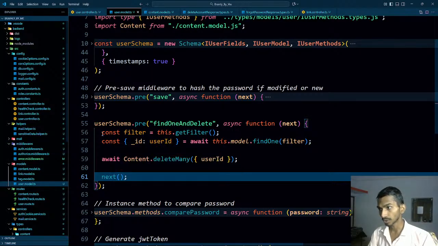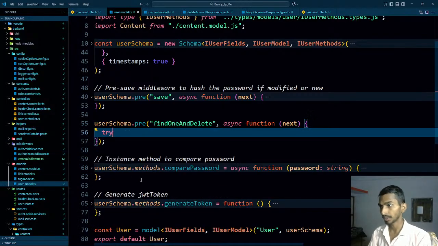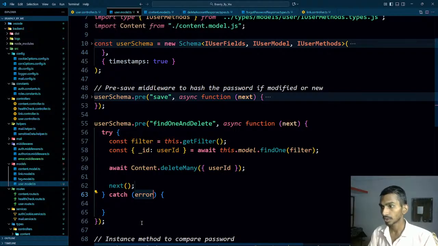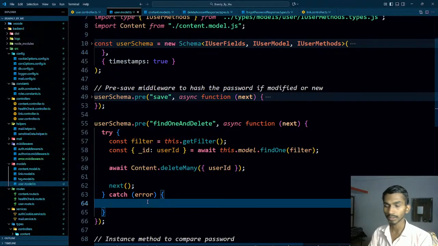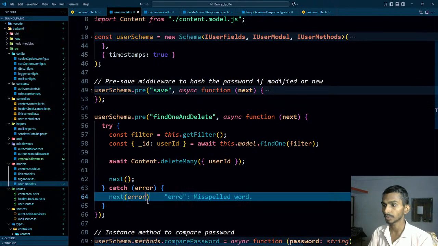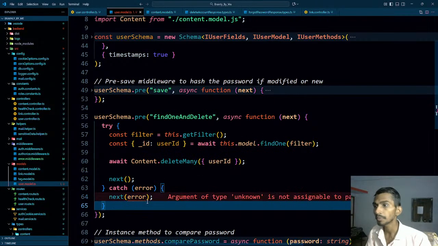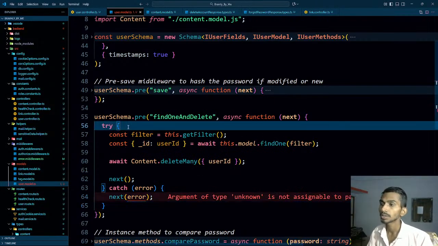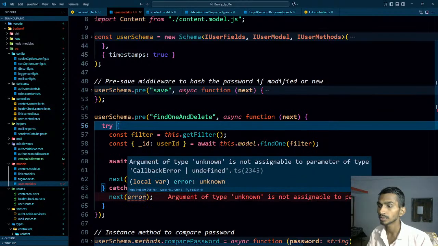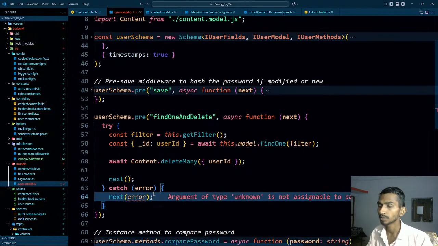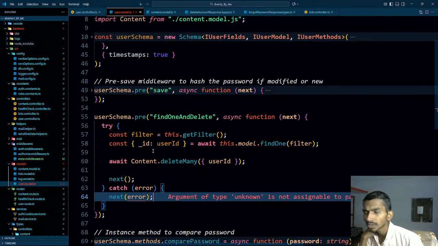Something like this. I can use a try catch block in here. If there's any error, we can just simply catch that. As for the error, next, and simply pass the error. What will happen with this error, by the way? When I'm calling next with the error, if there's any error, where will this error go? Next means go to the next thing.